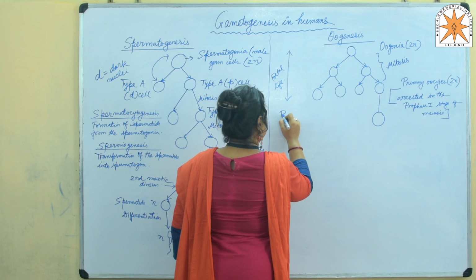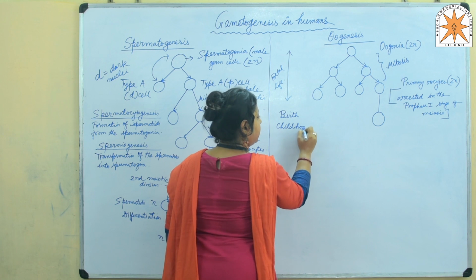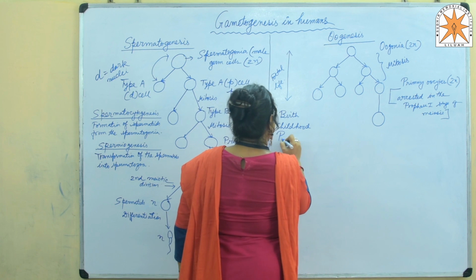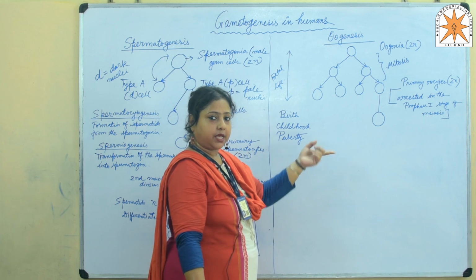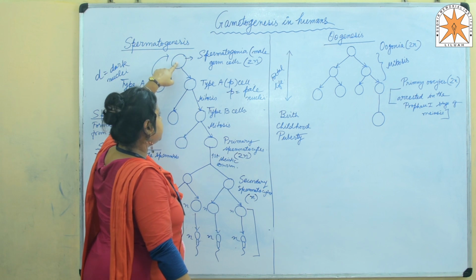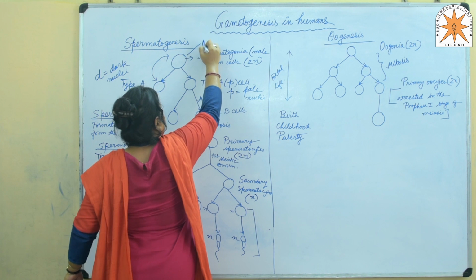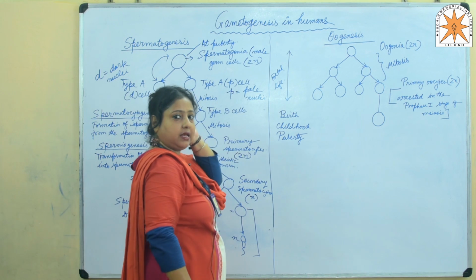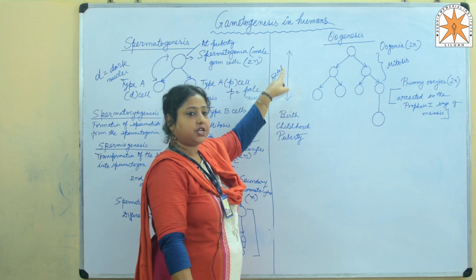Now here we write birth, childhood, the phases in the girl's life, and then we have puberty. Here I would like to take a contrast and come back to spermatogenesis once. As I said, the spermatogenesis process in males starts at puberty. But we can see very well that the oogenesis process has already started during the fetal developmental stages itself.